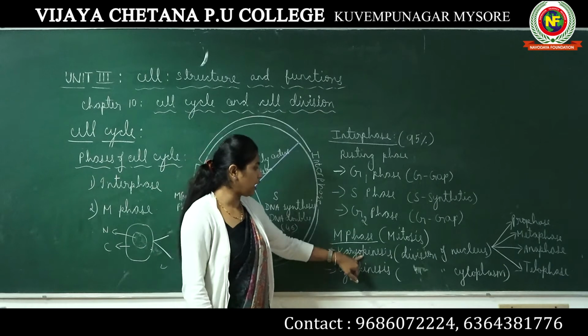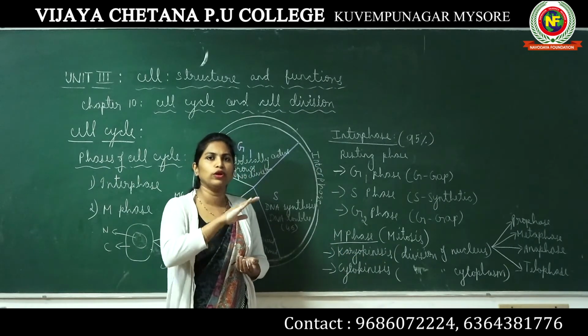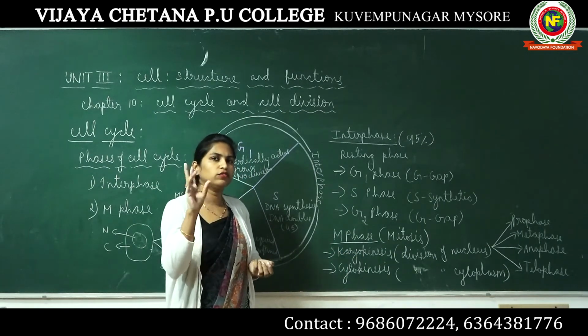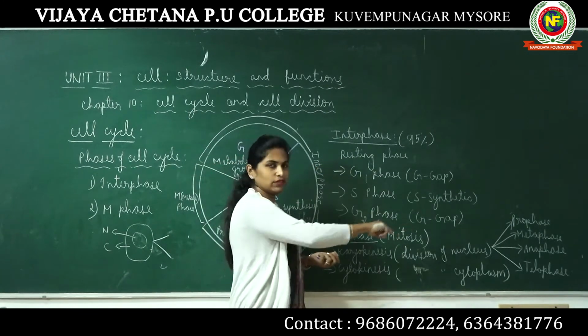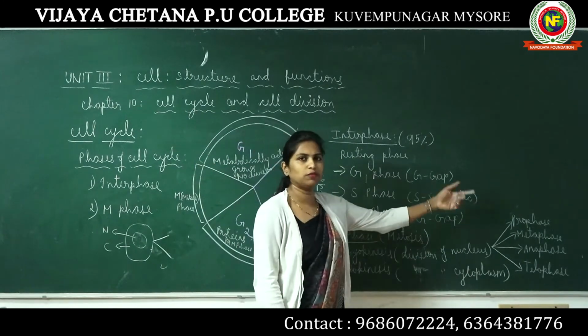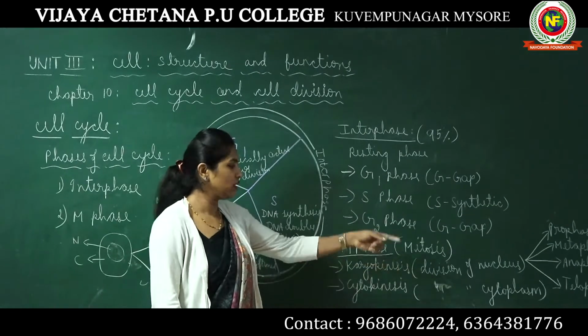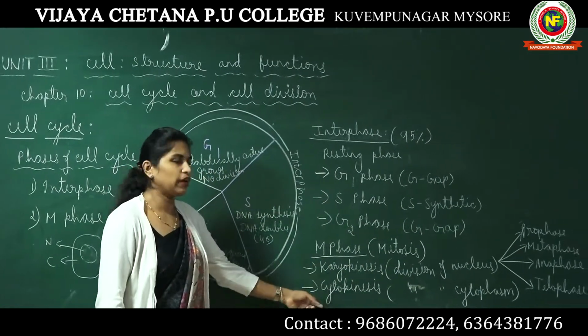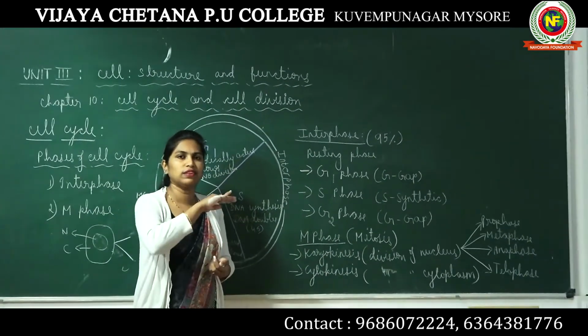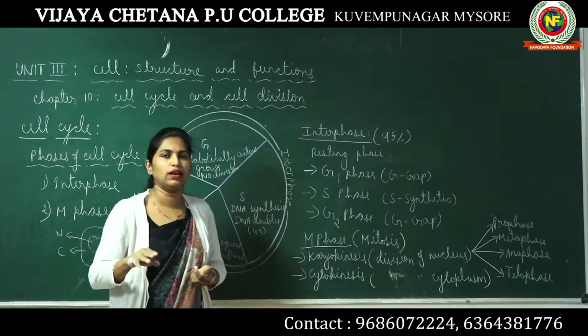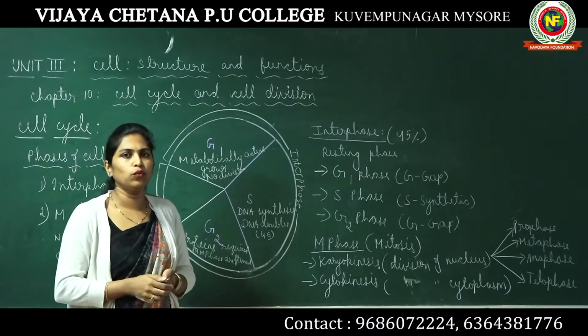In karyokinesis, the nucleus is going to divide under four phases: prophase, metaphase, anaphase and telophase. Then comes the cytokinesis, where the whole cytoplasm or the whole cell is going to divide into two.